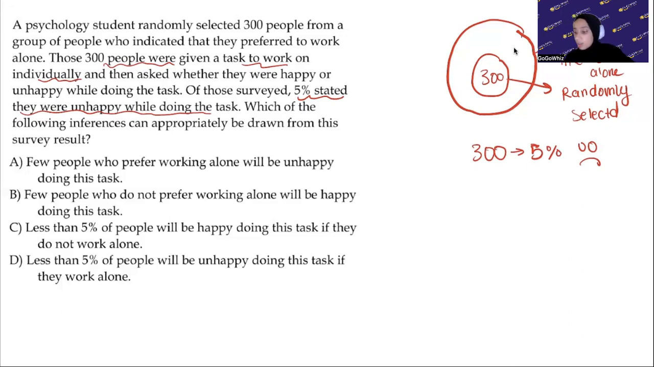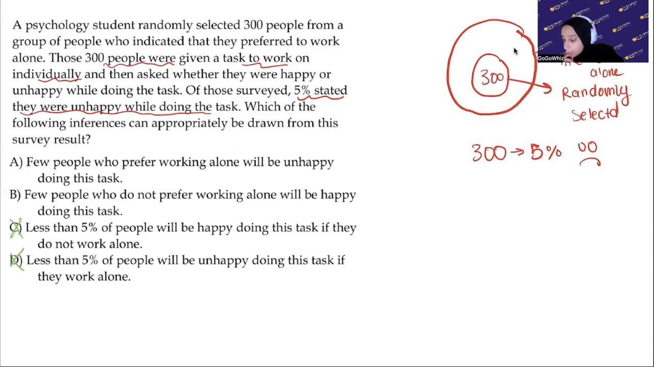So let's go through the options. If I start from D, for instance, it's saying less than 5% will be unhappy. I mean, it said that it's exactly 5% were unhappy, right? So we're not choosing less than. And then it's saying less than 5% will be happy. So again, we're not using this idea, right?